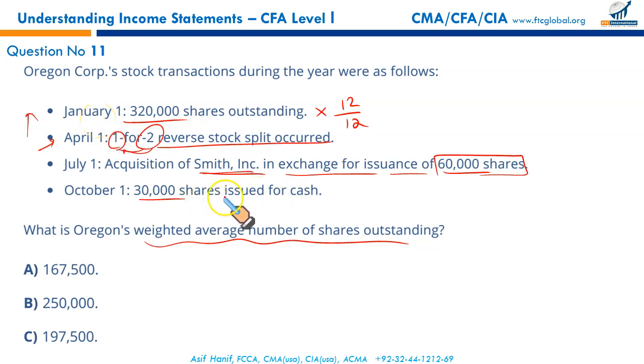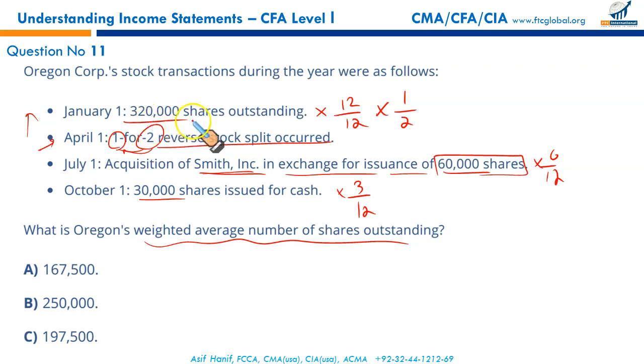Alright, then we have 30,000 shares issued for cash. Remember, these 60,000 shares were issued on 1st of July, so they have a weight of 6 out of 12. These 30,000 shares issued for cash on 1st of October will carry a weight of only 3 out of 12. Now we haven't yet given the impact of the reverse stock split. This effect will only be applicable on the original shares. Since it's a 1 for 2 reverse stock split, you need to multiply this by 1 over 2.